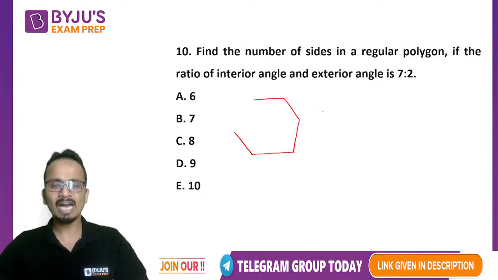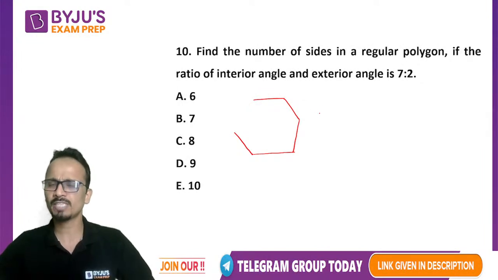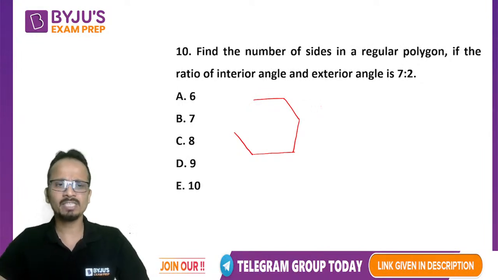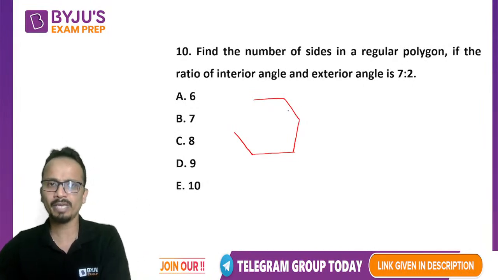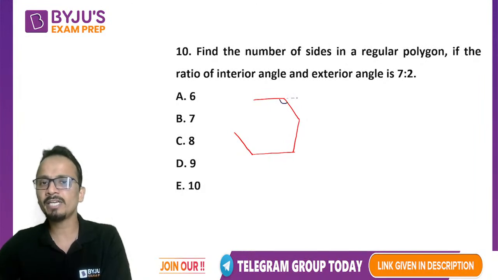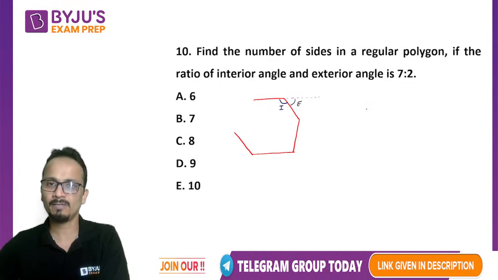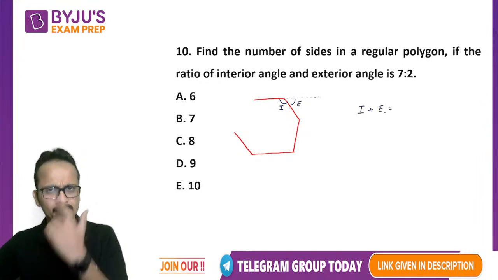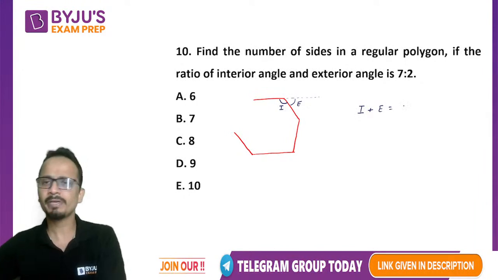All right. Now I have just drawn an open polygon because I don't know the number of sides. I have drawn this just to explain what is interior and exterior angle. This is an interior angle, and if I extend one of the sides, this will be an exterior angle. Now the sum of interior angle and exterior angle makes a linear pair, so this will be equal to 180.